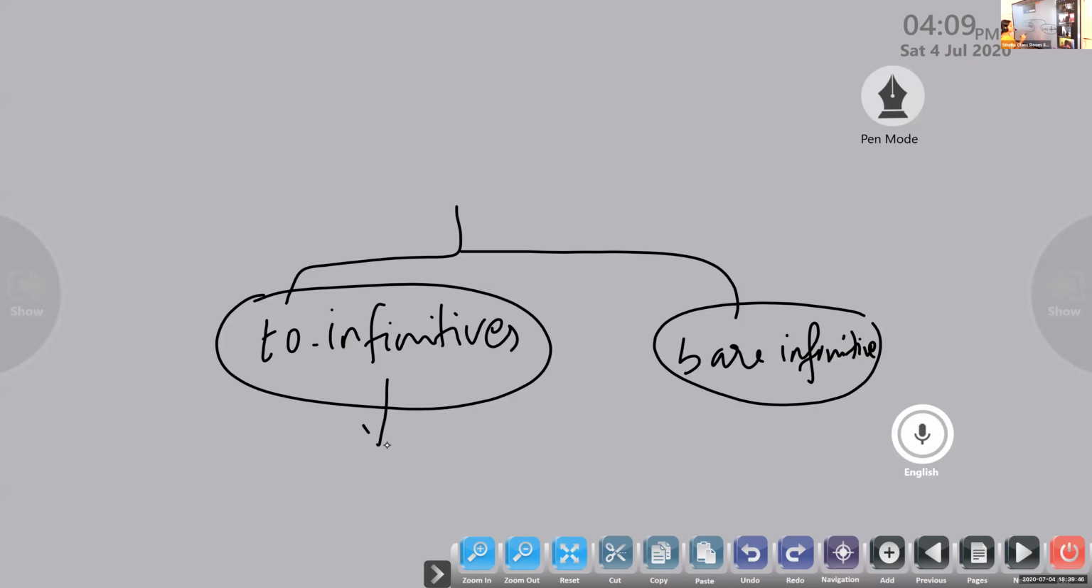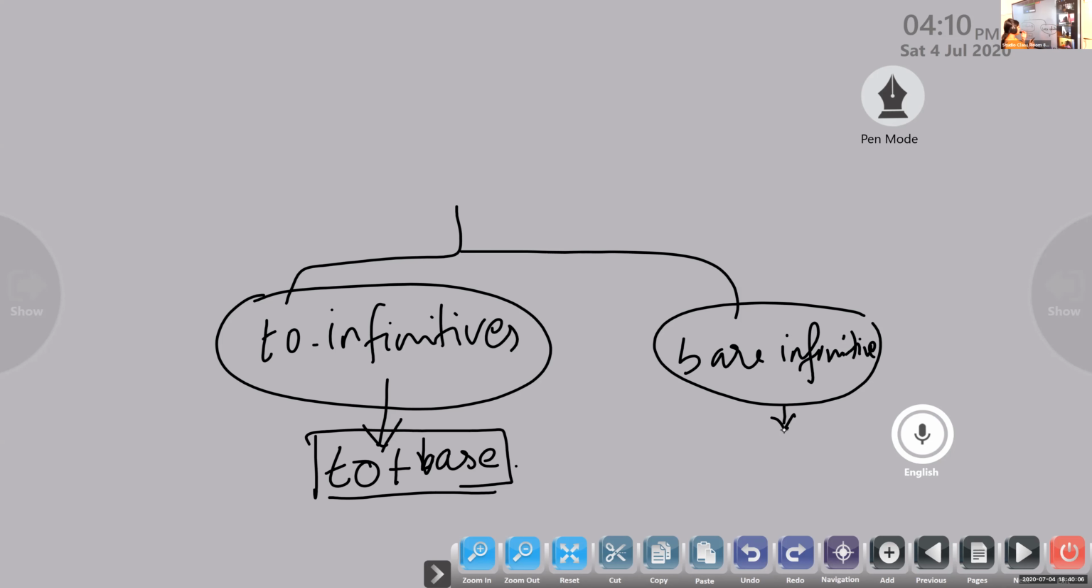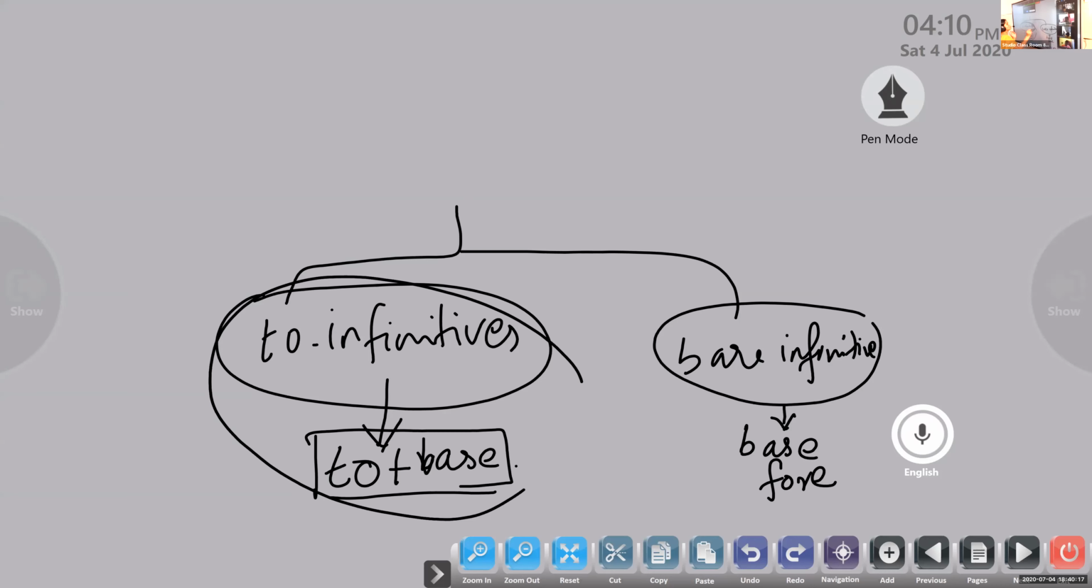To infinitive means it is preceded by to. It is a non-finite form: to plus the base form of a verb. To plus the base form of a verb is a must here. But at the same time, with some words used as infinitives, we use only the base form. There is no to before such infinitives. So we are concentrating on the to infinitive forms.